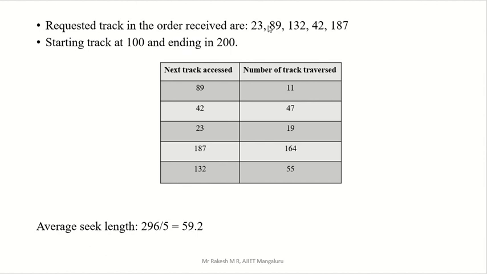But in the case of previous one, I told the CLOOK and CSCAN is same. In the CSCAN algorithm, you are going till 0. Okay, if it is 23 also, you have to continue till dead end, that is 0. From 0 again you have to start. But here that problem is not there. Here you are stopping in 23, reversing your phase, and go in increasing order. In increasing order, what is the number? 187,